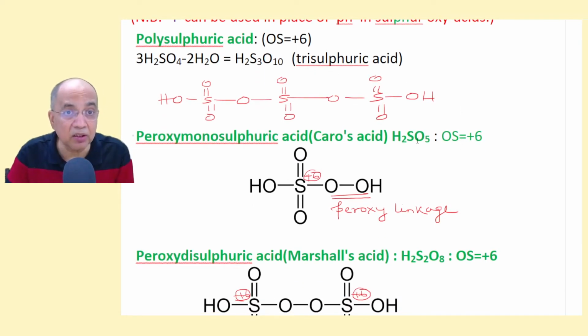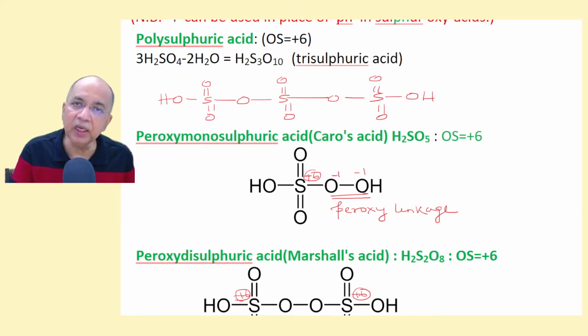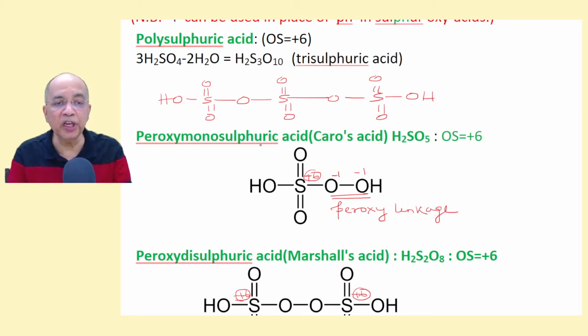Or similarly tetrasulfuric acid, which is not very common, but trisulfuric acid has been prepared. Then peroxy monosulfuric acid. Once it is peroxy, it means there is a peroxy linkage. The X method of determining oxidation state will fail you. You have to go, if you know that these two are -1 peroxy type of oxygen, then it's okay. Otherwise, from the structure, you can say the oxidation state is the same as the corresponding ic acid, +6.